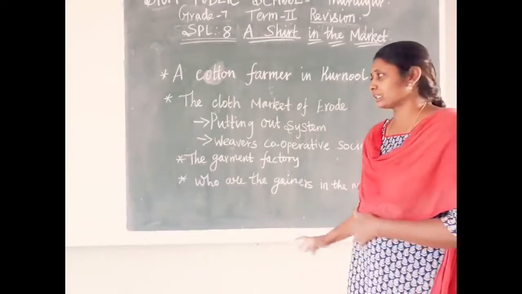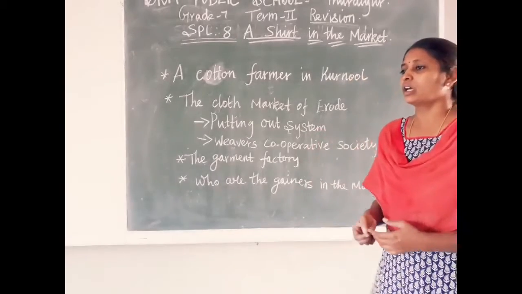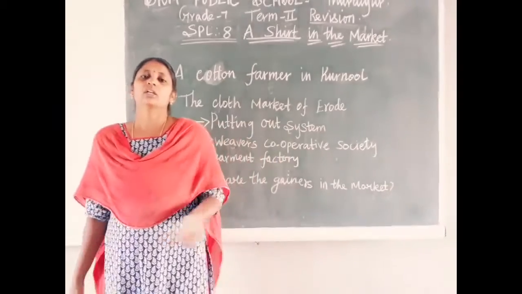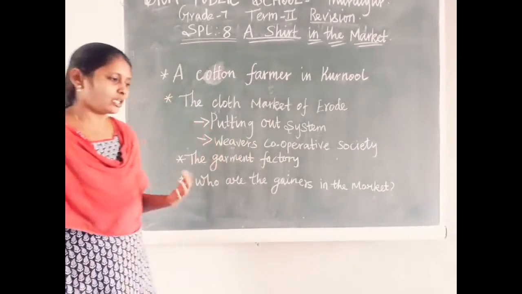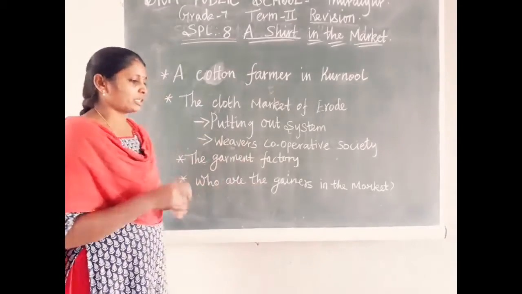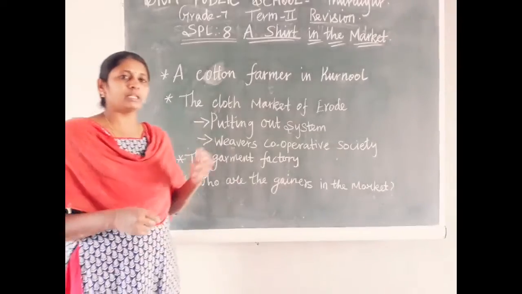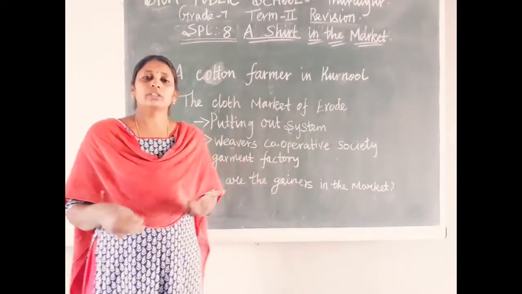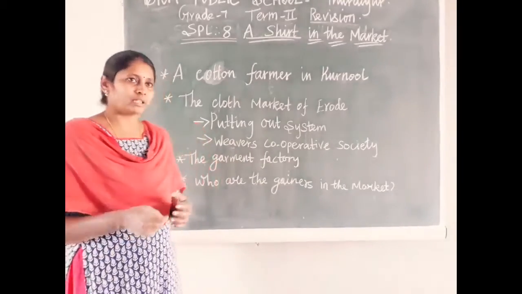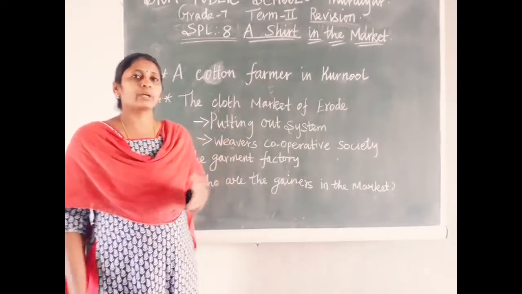Okay. So that is the situation of the cotton farmer in our India. After he collects the cotton, he sells that cotton to the ginning mill. In the ginning mill they remove the seeds and some dust, everything, and they give this cotton to the spinning mill. In the spinning mill the cotton is converted into yarn or thread. That thread is distributed by the merchant.